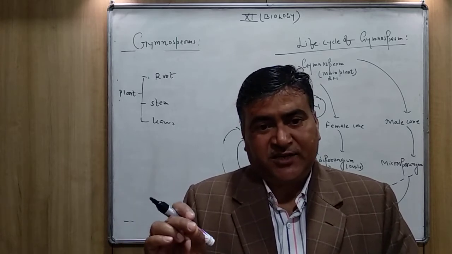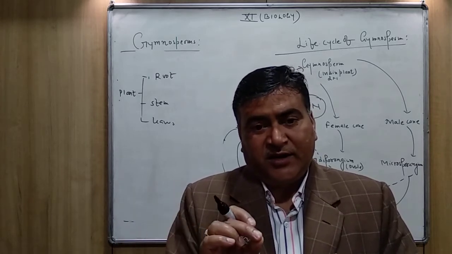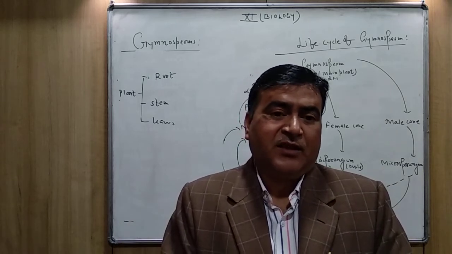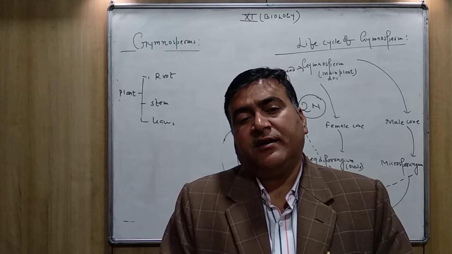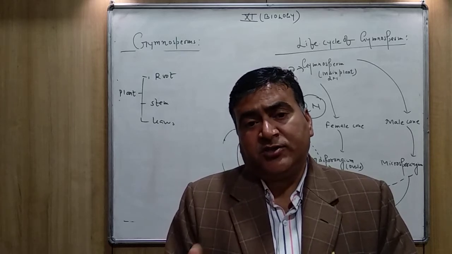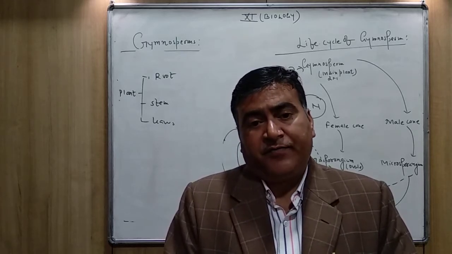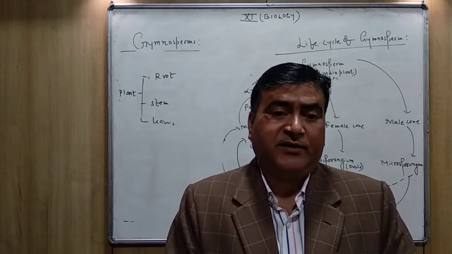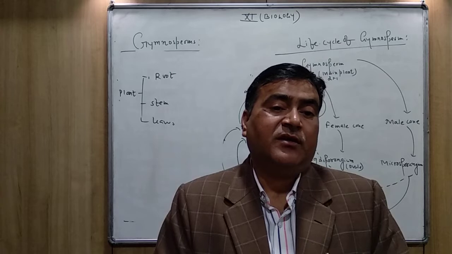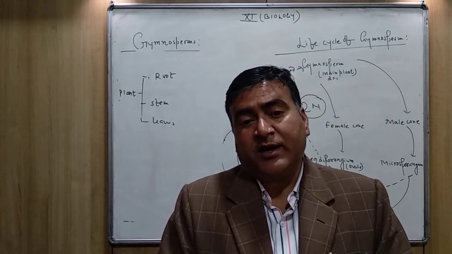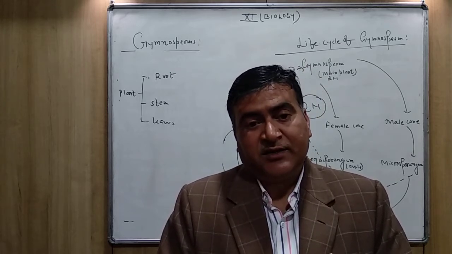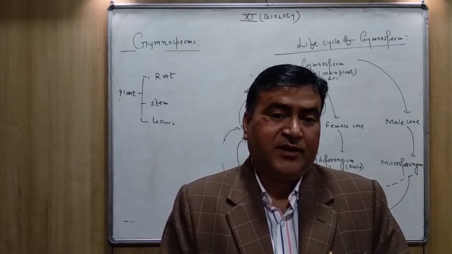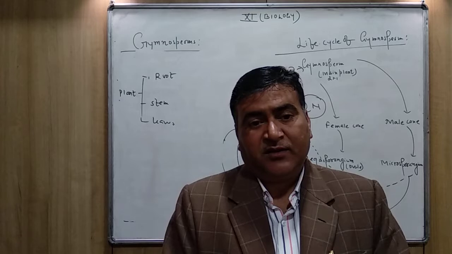The needle-like leaves are also an adaptation for the gymnospermic plant. The needle-shaped leaf helps the plants overcome stressful environmental conditions. It is a kind of adaptation.